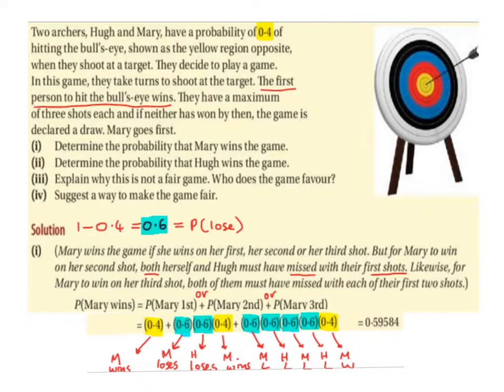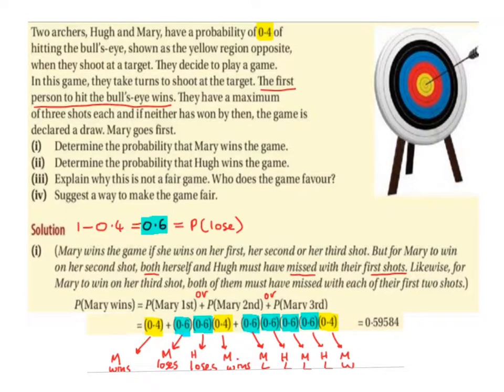So, first of all, it's important to note that if Mary wins, she has a probability of 0.4, and probabilities must always add up to 1. So 1 minus 0.4 is 0.6, and this is the probability that she will lose. So Mary wins the game if she wins on her first, her second, or her third shot. But for Mary to win on her second shot, both herself and Hugh must have missed their first shots. Likewise, for Mary to win on her third shot, both of them must have missed with each of their first